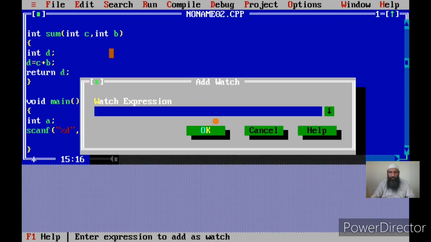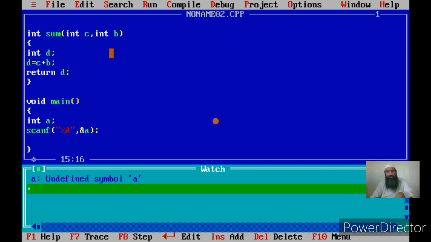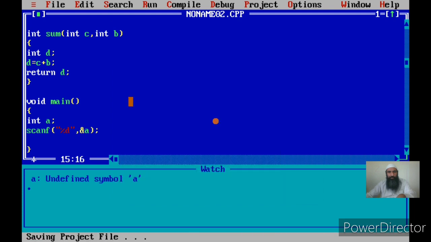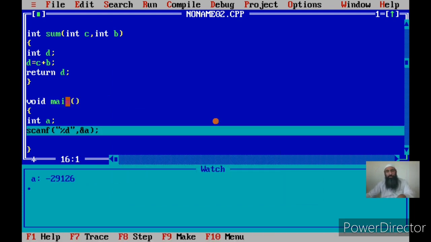And what are we watching? We are watching a memory location a. Let us see what happens in this case. First let us run this program. Now see where main is being executed, because this is the first function that is executed. You should remember that main is the first function from where execution will begin. The statements of main will be executed one by one, and at the end the program will terminate once the execution of main is over.